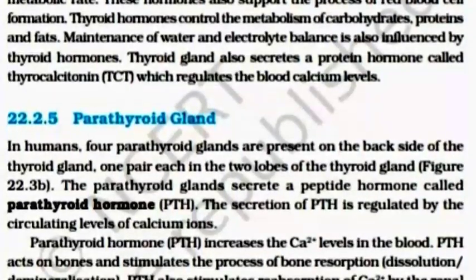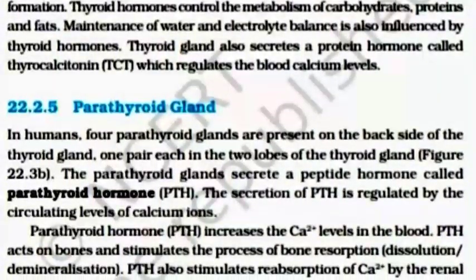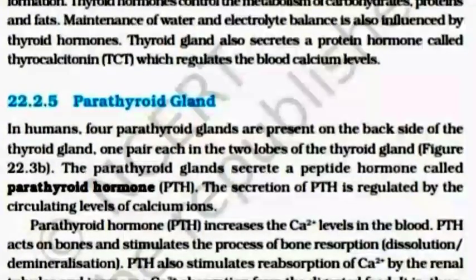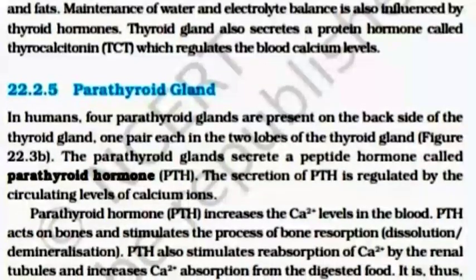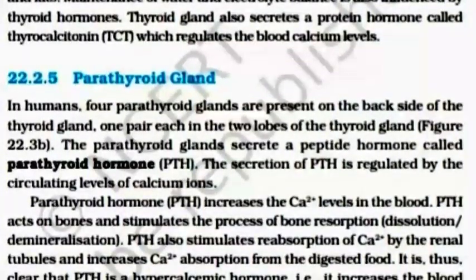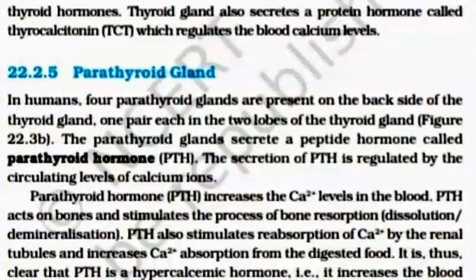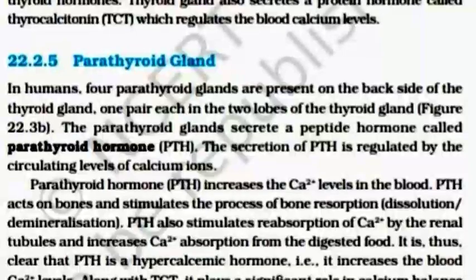Parathyroid glands. In humans, four parathyroid glands are present on the back side of the thyroid gland, one pair each in the two lobes of the thyroid gland. The parathyroid glands secrete a peptide hormone called parathyroid hormone (PTH). The secretion of PTH is regulated by the circulating level of calcium ion.